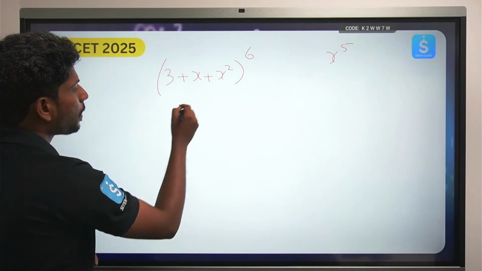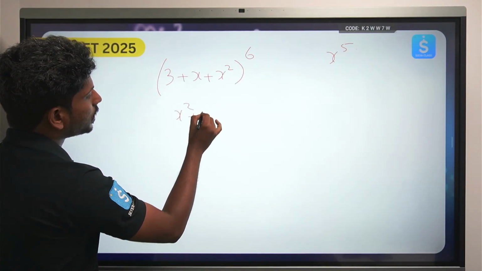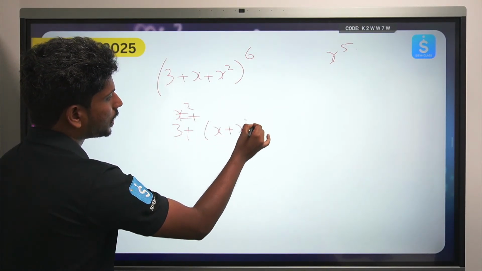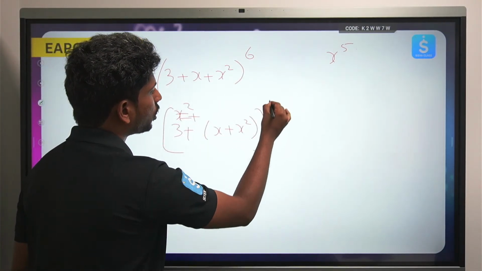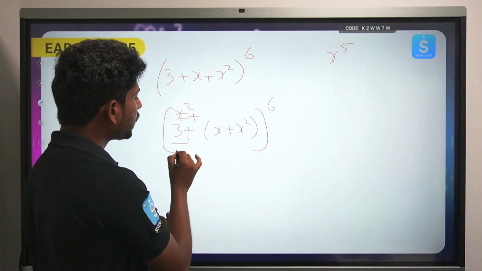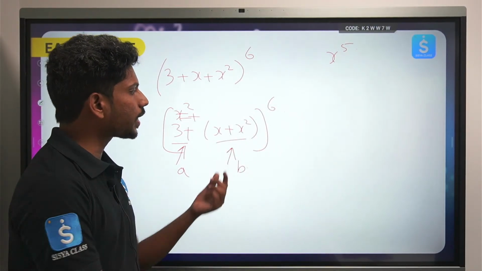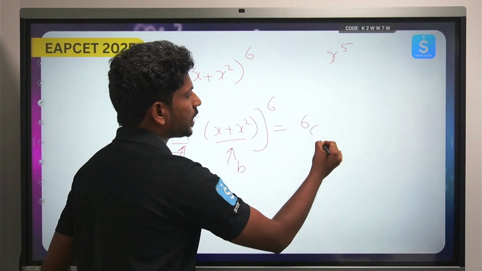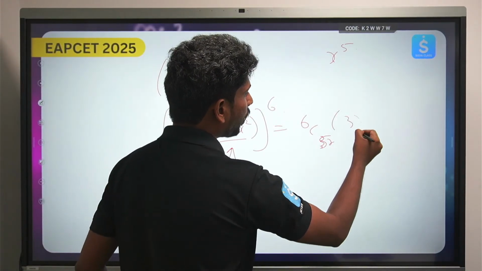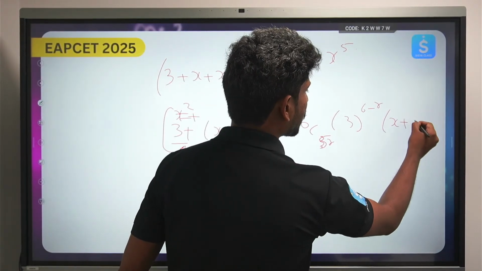See, instead of taking x², just take 3 + x + x², now take the whole to the power 6. Now how to find the coefficient of x power 5? Take this term as a, take this whole term as b. Now try to expand this. So this will become 6Cr into 3 to the power (6 minus r) into (x + x²) whole to the power r.